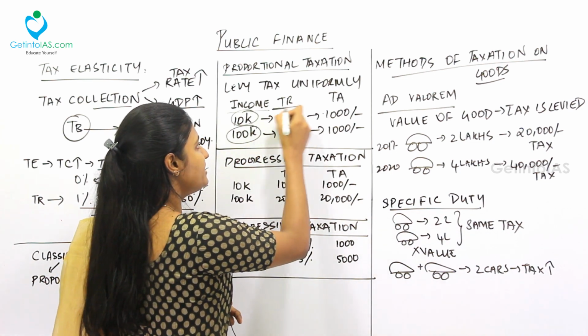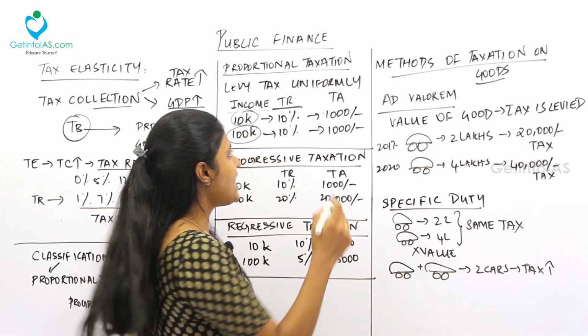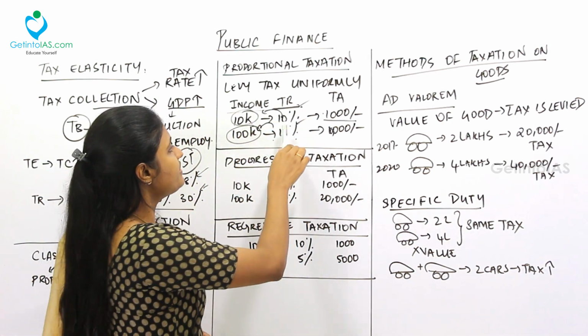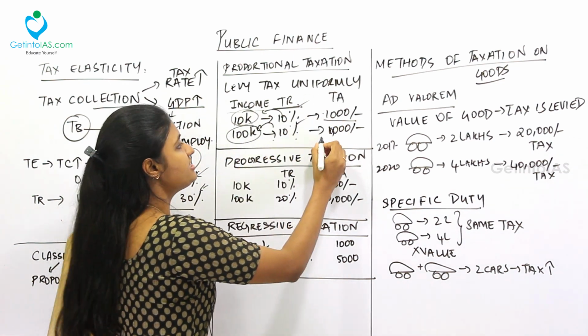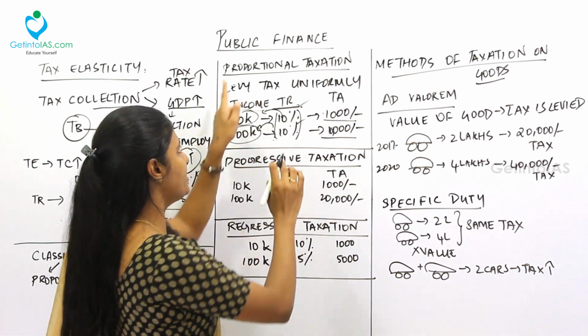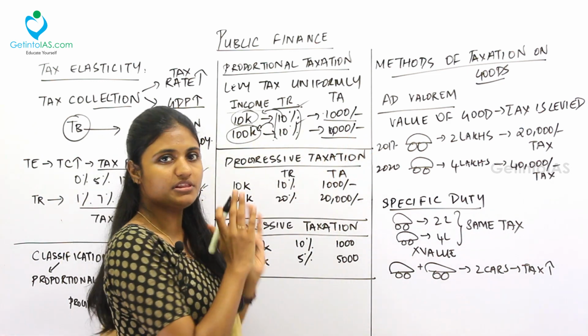For both, the tax rate is 10%. I already told you all, this is the tax rate. So tax rate is 10%, 10%. Fine. So I'll be paying 10% of 10k, which is 1000, and then 10% of 100k is 10,000. So this tax rate will be uniform. This is called as proportional taxation. So the tax for everyone will be uniform in the economy.